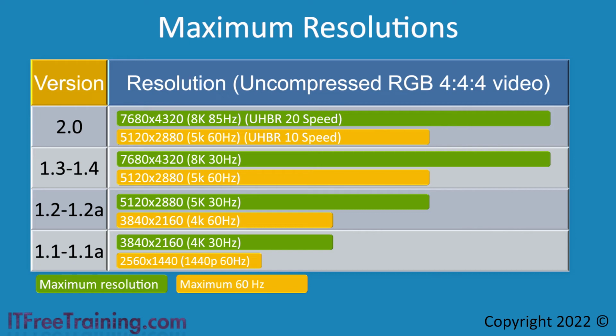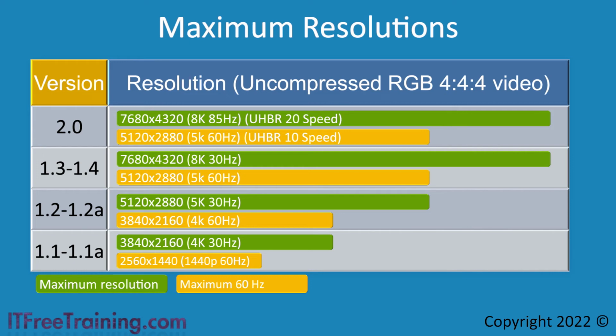For this reason, I have also included the 60 Hz maximum resolution, which is a reasonable refresh rate for most applications. In the case of version 2.0, the 60 Hz resolution is the lowest speed the version runs at, whereas the other resolution is using the fastest speed. You can see that starting with version 1.2, you get a good refresh rate at 4K resolution. For most people, for the moment at least, version 1.2 would be a good starting point since 4K screens are becoming more common. You won't see as many devices that support version 1.3 or 1.4 and are extremely rare for version 2.0 at the time this video was made.